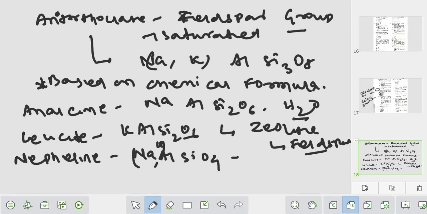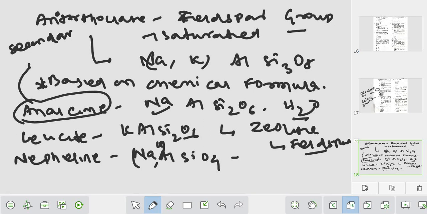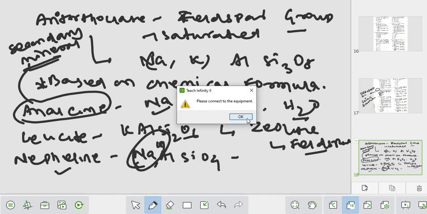Okay, first. And one more thing is analcime. If you see the analcime, the NaAl is in the structure, okay, and also the hydrous, water in its structure, okay. But in the anorthoclase, only NaK is in its structure, okay, and analcime is the secondary mineral. It is a secondary mineral, okay. So based on the chemical formula, it is not possible to form the nepheline, because in the nepheline NaK is in the structure based on the chemical composition, okay.